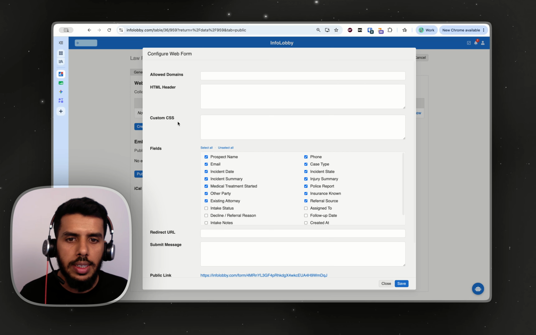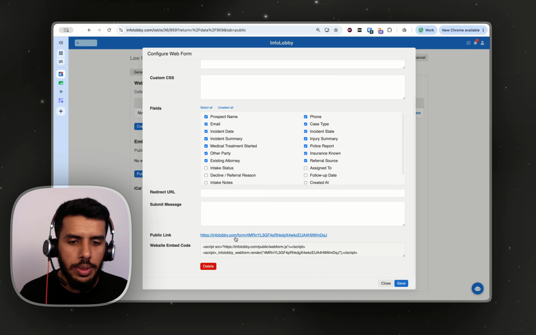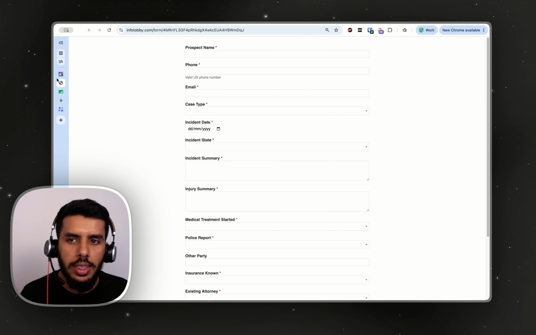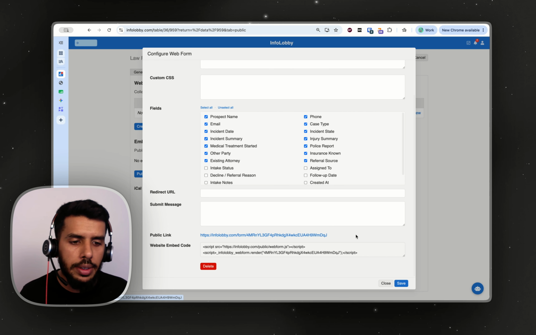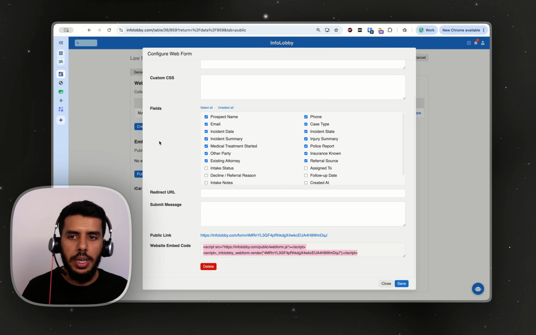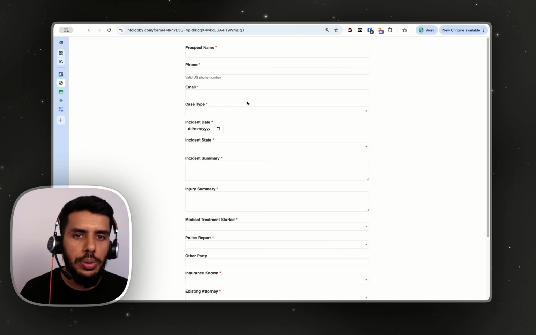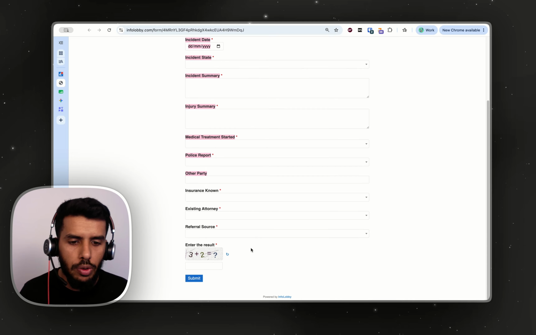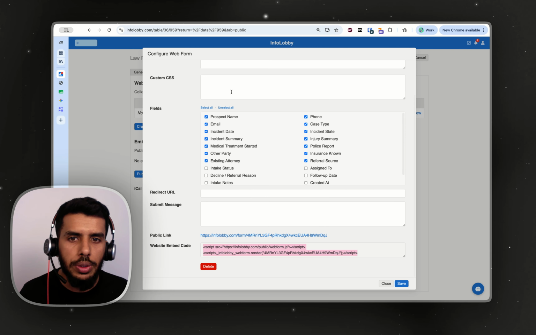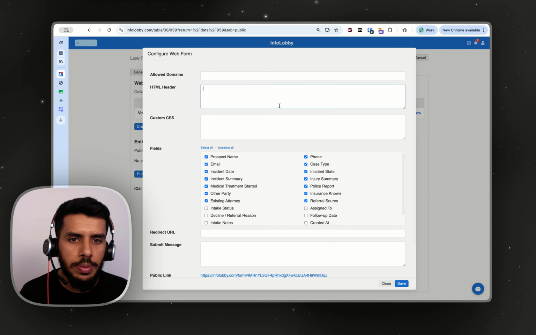Now you see that there is a form link that comes in here. You can click this and the form will open. Now you can either share this link with everybody or add it to your website, or if you want to embed it, you have this code. Great. Now one other thing is that you notice that this particular form is plain. There is no header or something. InfoLobby allows you to add any header that you want. Okay, it allows you to add an HTML header.